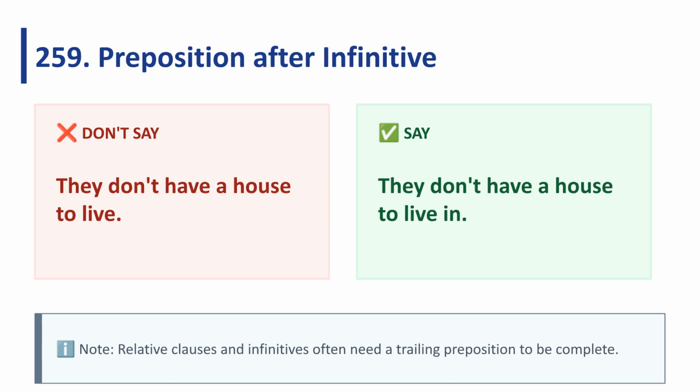When using an infinitive and a verb that requires a preposition, for example, to live in, say, they don't have a house to live in. Don't omit the preposition at the end of the phrase.